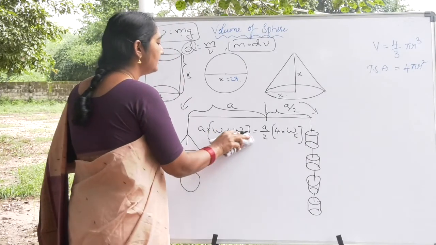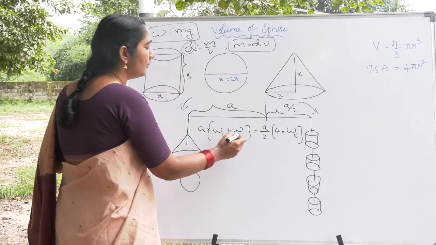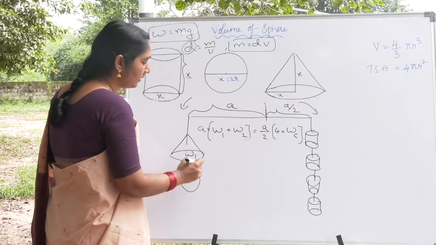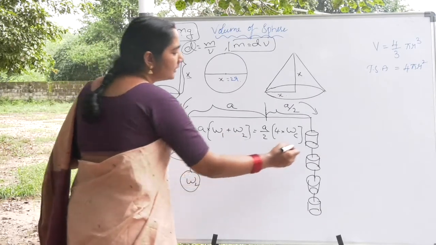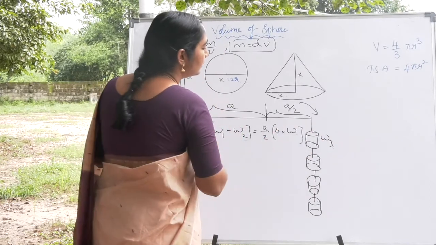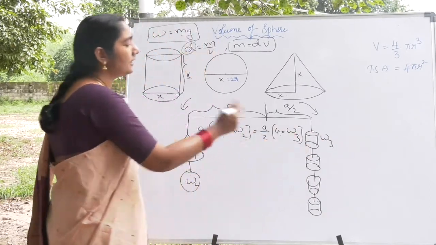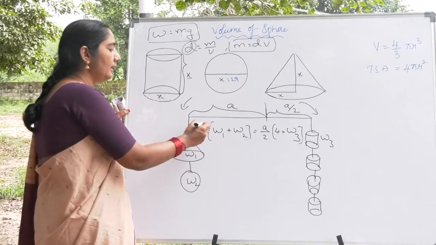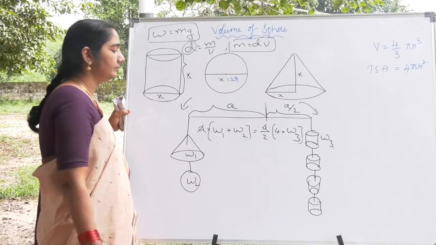Let me call this W1, W2, and this is W3. So 4 into the weight of the cylinder; the 4 cylinders are there. Now we can cancel A and A on either side.